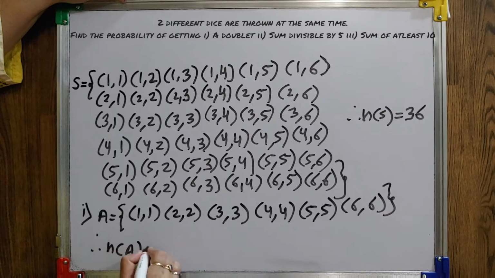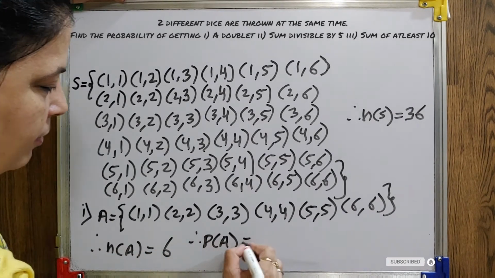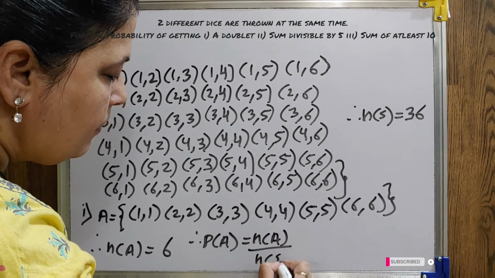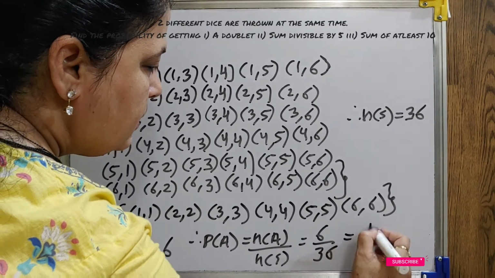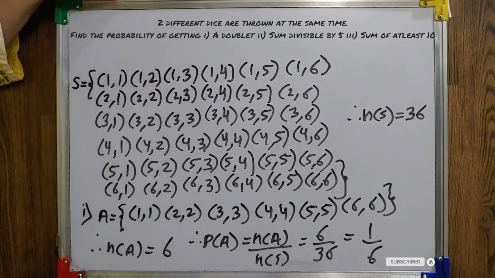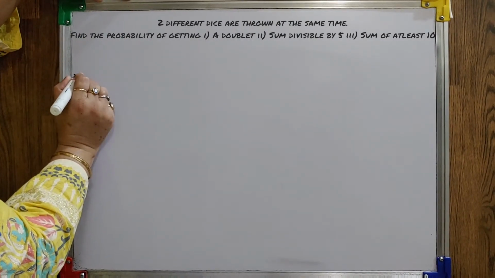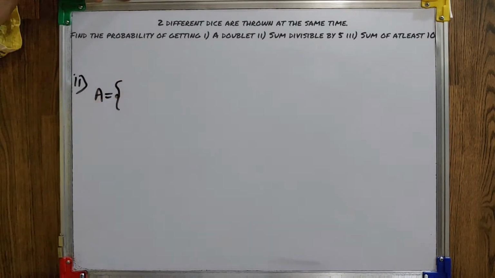So our N of A will be 6. So your probability will be 6/36, that is 1/6.